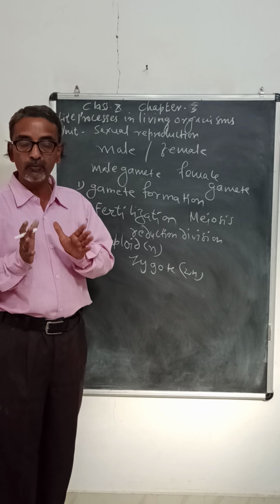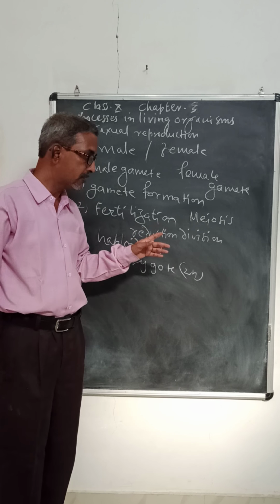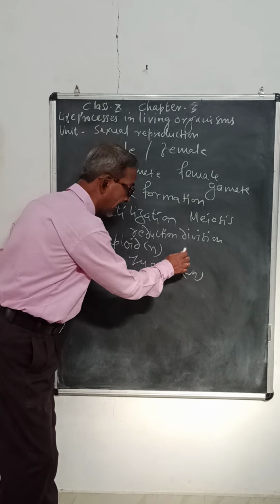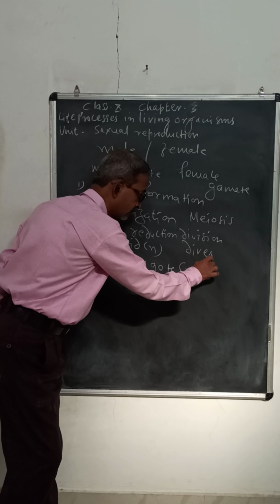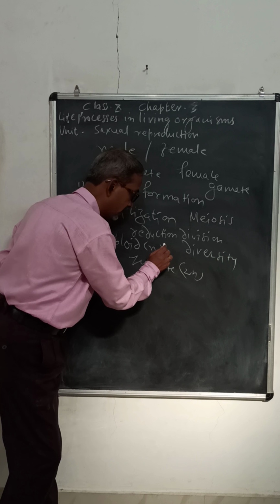Then what is the benefit of this sexual reproduction? It results in genetic diversity.